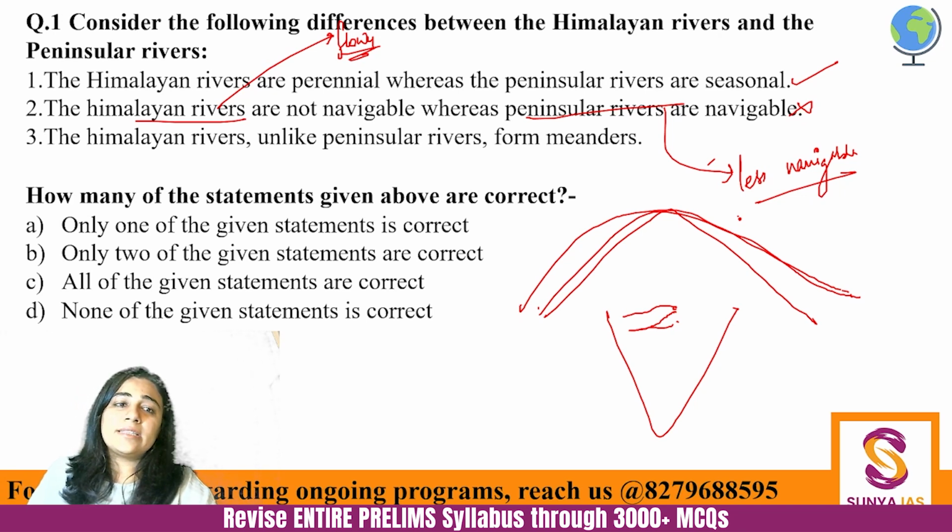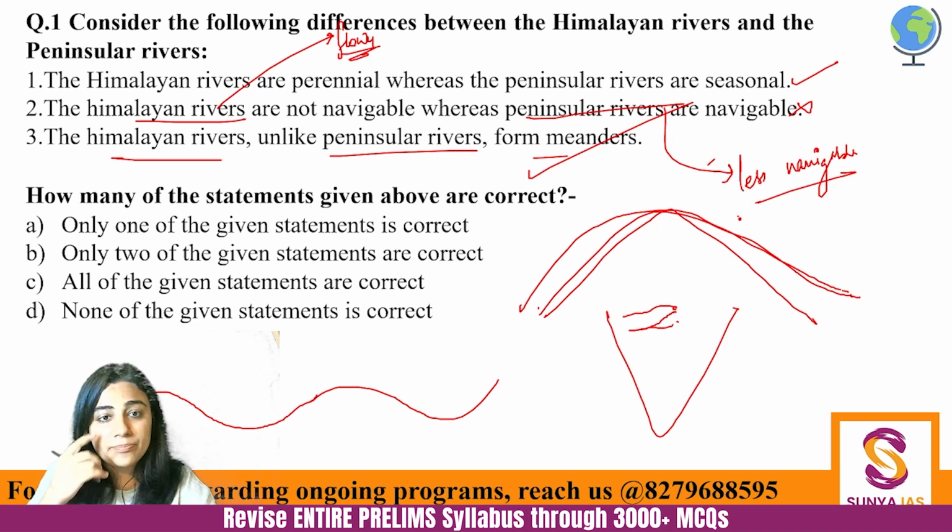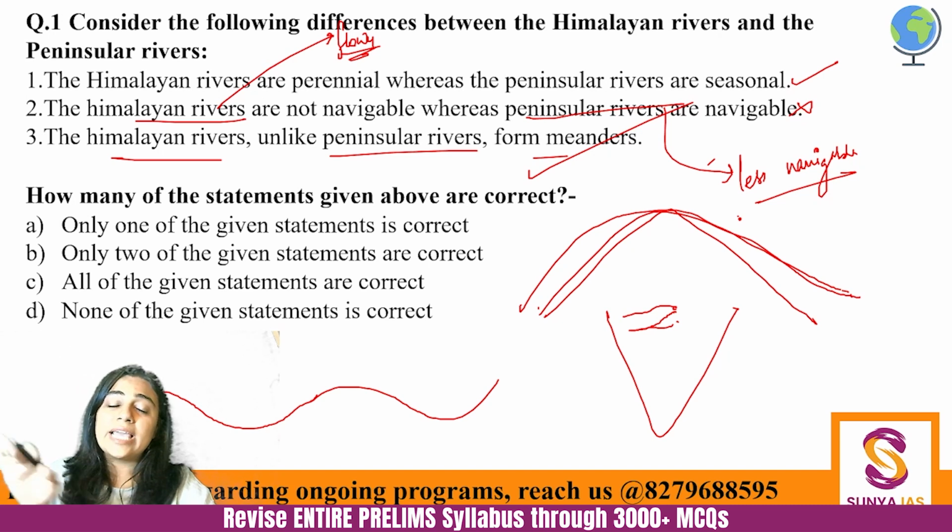Second is incorrect. And third, Himalayan rivers, unlike peninsular rivers, form meanders. This is absolutely correct. What is meanders? This nature, because there is so much speed and the ground is flat. If the ground would have a slope, there would be waterfall. But that is not there. So it's like a meandering.